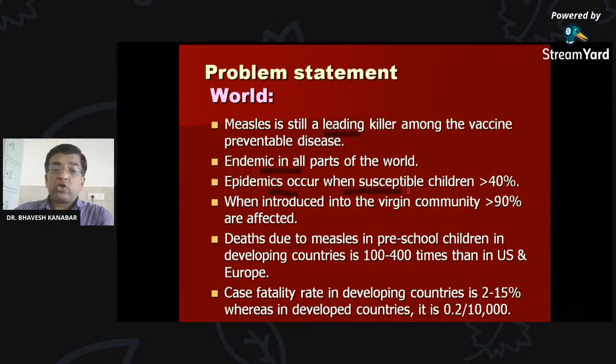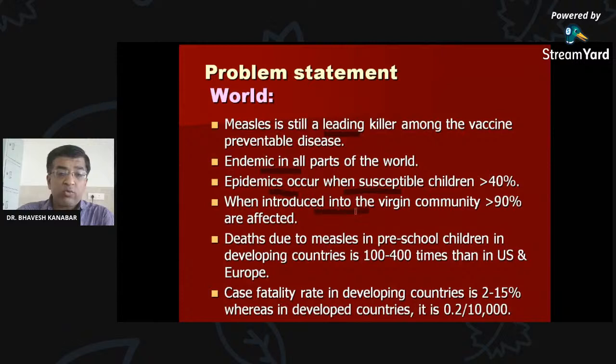Whenever measles-unvaccinated children are greater than 40%, at that time a measles epidemic can rise. But because of proper vaccination coverage in India as well as in the world, it has not happened in the recent past because vaccination coverage is very good.